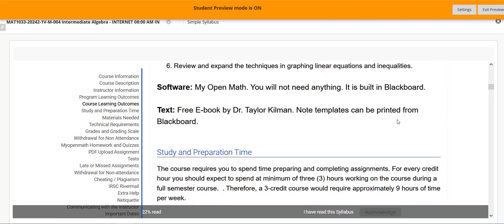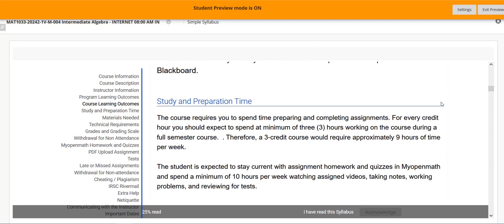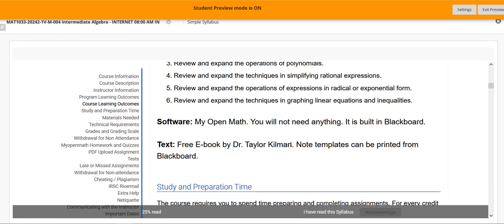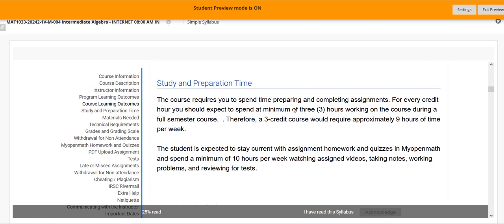You will not have to purchase a textbook for this course. We're going to use my Open Math software. I have videos and note templates. You can print the note templates from Blackboard, but my Open Math software is what we're going to use, so you don't have to purchase that. And actually, I have a little error right here. The 1033 does not have an ebook by Dr. Kilman, but I have note templates. Sorry, that's 1105.